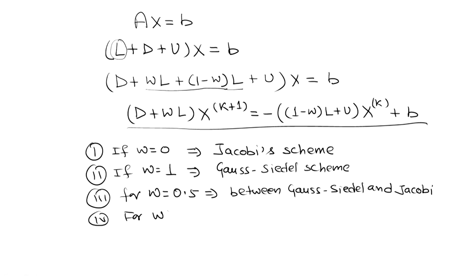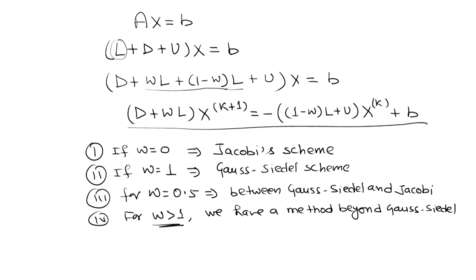For omega greater than 1, we have a method beyond Gauss-Seidel. In this way we can say we have some sense of over relaxation in this case, and for certain problems it turns out to be a highly effective method.